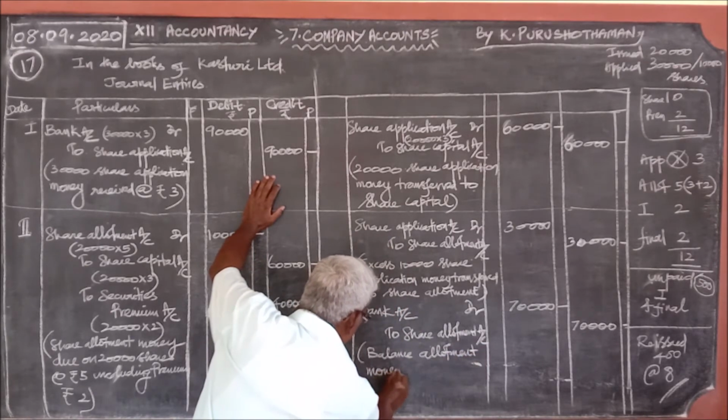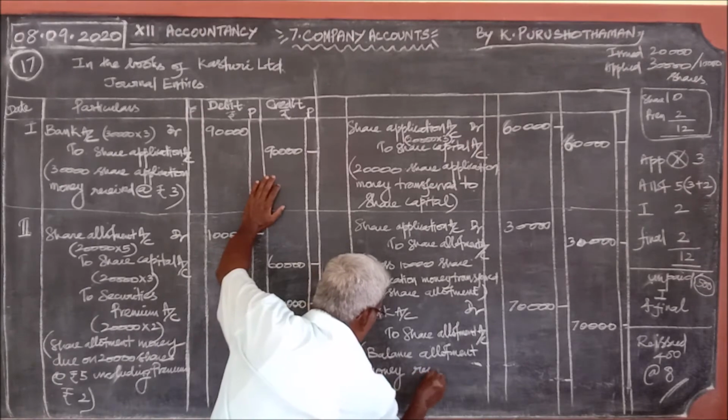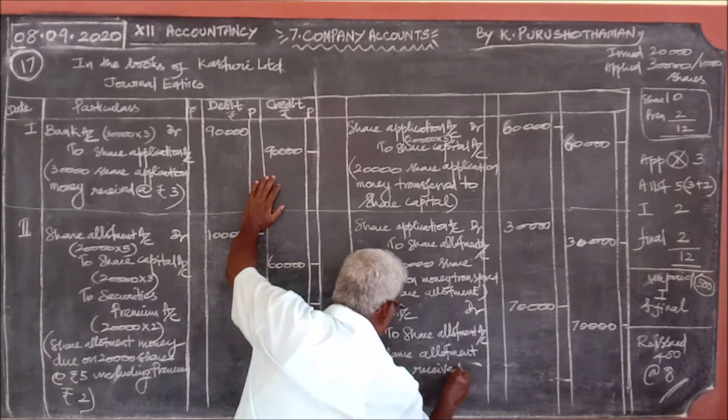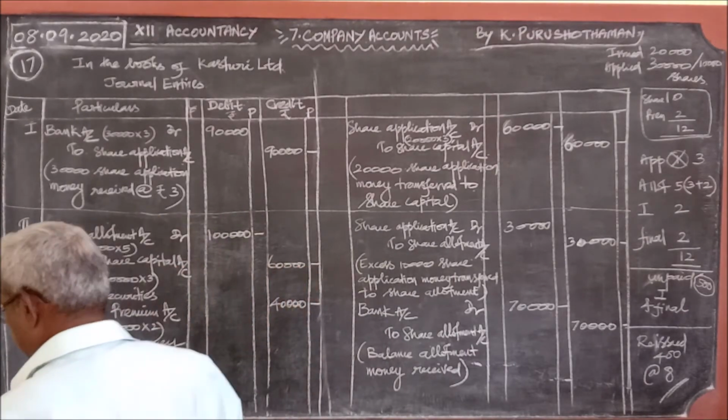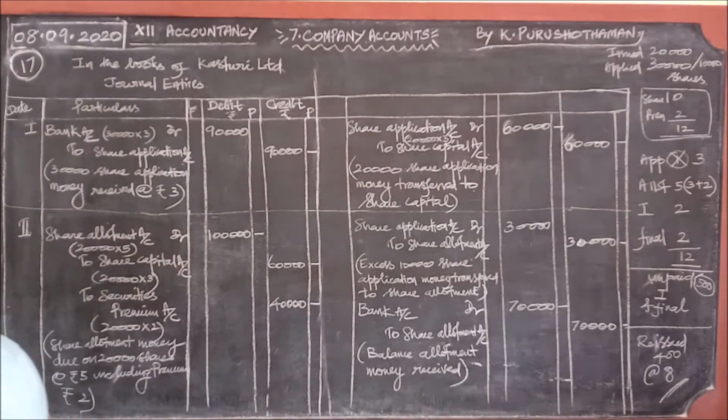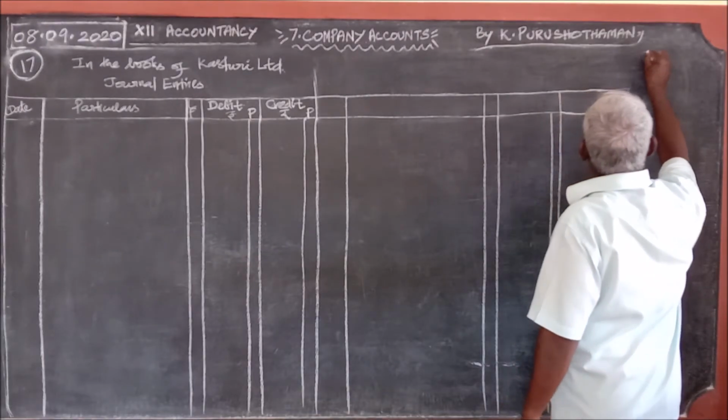Balance allotment money received. Okay, continuation first.